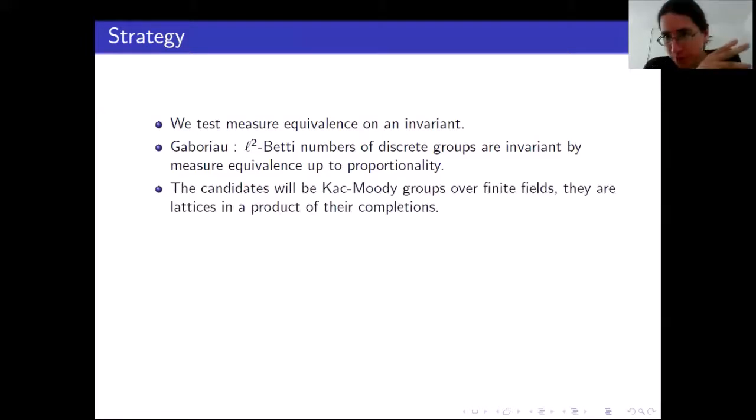We had three families before, so we can pick a candidate among these three families. And I will pick Kac-Moody groups over finite fields because it's a huge family. Since the family is really big, we can expect that some of them have non-proportional sequences of L2 numbers. The main tool we're going to use about them is that they are lattices in a product of their completions. This is because a discrete group in general has not too much structure.